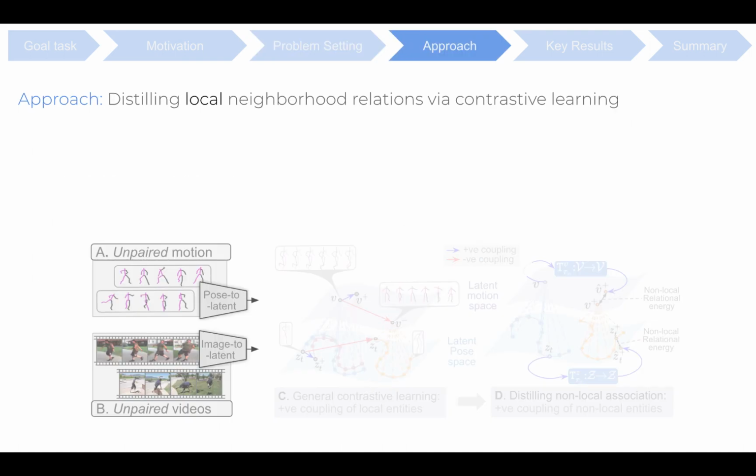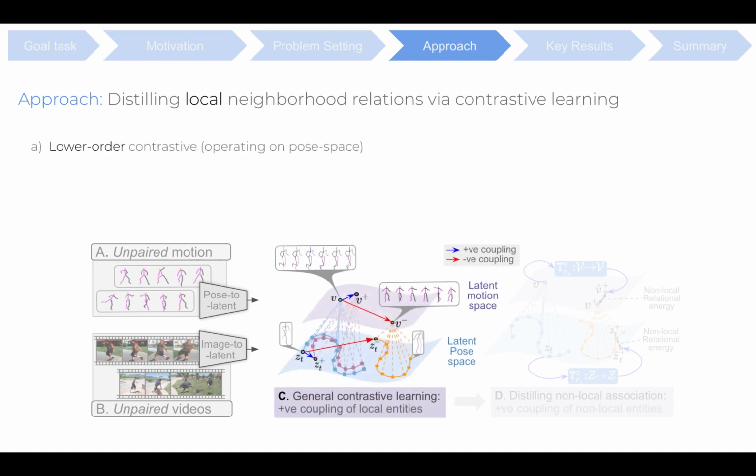We introduce relation distillation as a means to align the unpaired cross-modal samples, that is, the unpaired target videos and unpaired 3D pose sequences. A relation can be characterized as lower order or higher order based on the number of entities that participate in defining a relationship tuple.